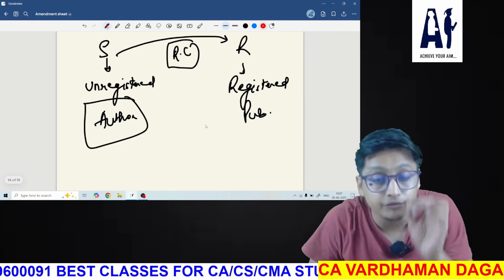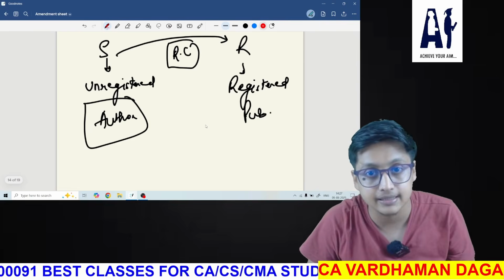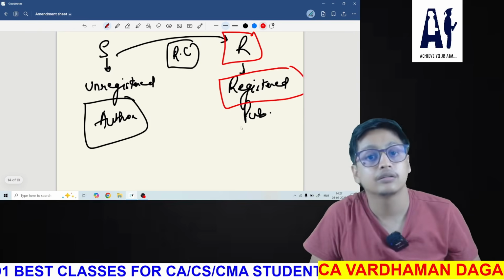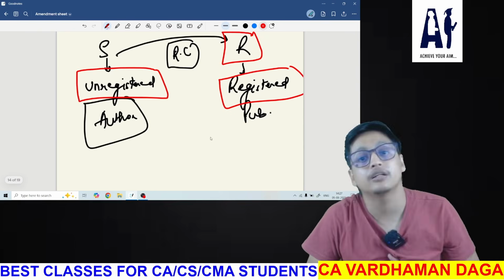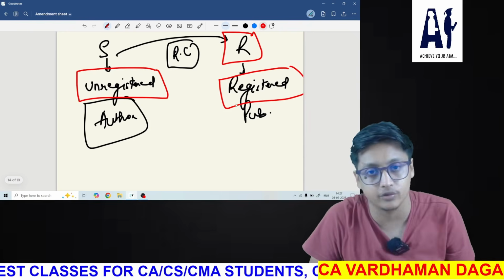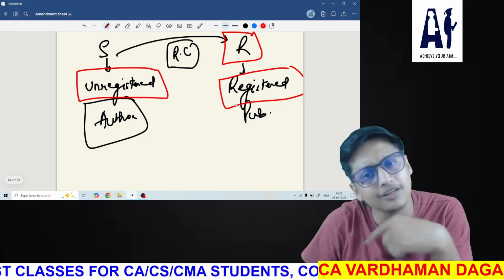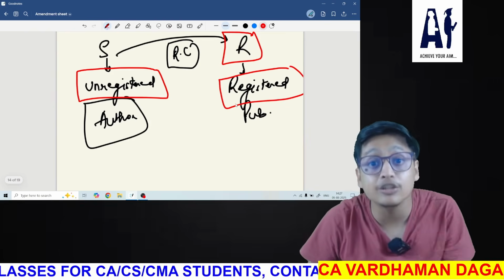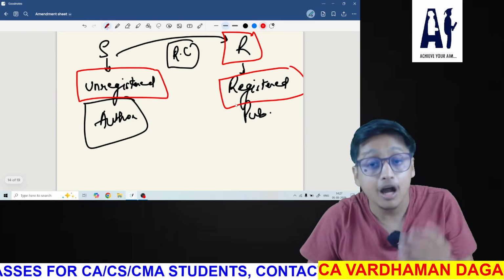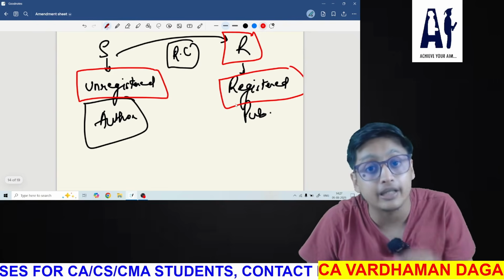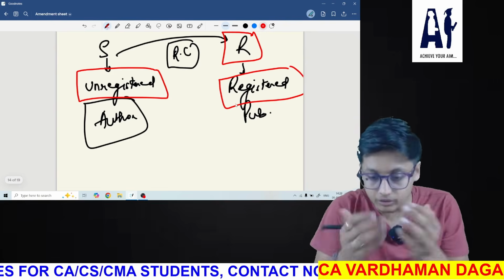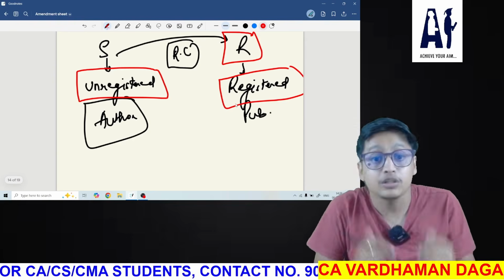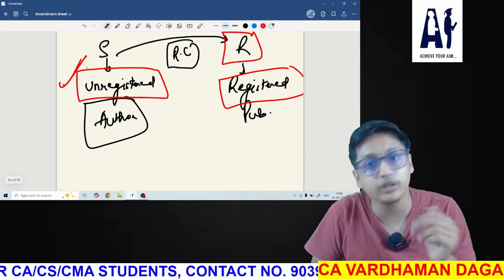Now, first and foremost, the recipient is registered and the supplier is unregistered. So who will issue the tax invoice? One student asked me, sir, why do we need to consider who will issue the tax invoice? Because unless the tax invoice is issued, how can I decide the time limit for taking the credit? Because on the basis of the tax invoice only we decide the time period till which we can take the credit. So the supplier is unregistered, so he cannot issue a tax invoice.